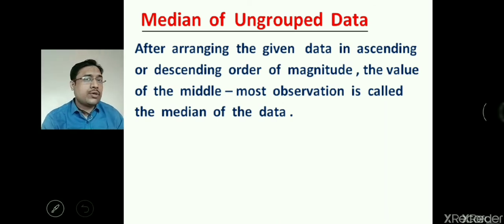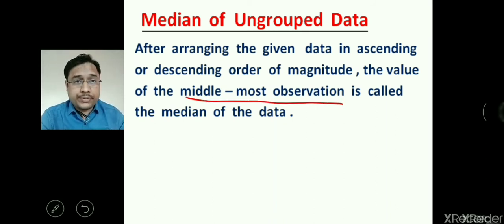All these mean, median and mode are the central tendency of the data, you can say.